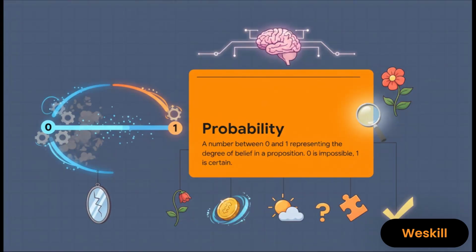At its heart, probability is actually a pretty simple idea. It's just a number between 0 and 1 that represents a degree of belief. A 0 means something is absolutely impossible. A 1 means it's a sure thing, it's certain. And pretty much everything else in our universe, from a coin flip to whether you'll like a new movie, falls somewhere in between. It's a way to mathematically express confidence.